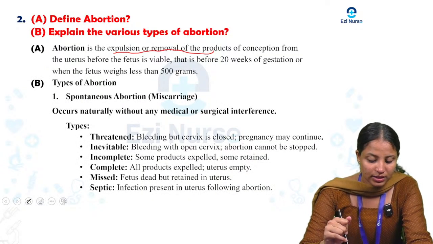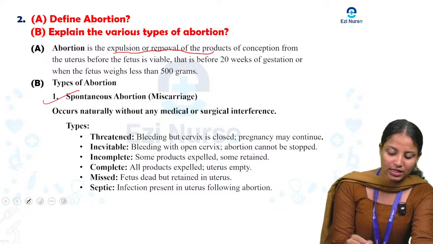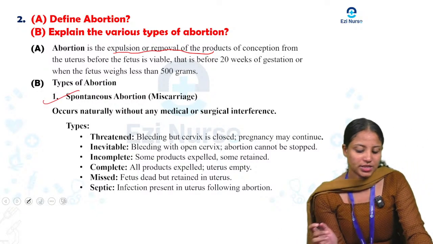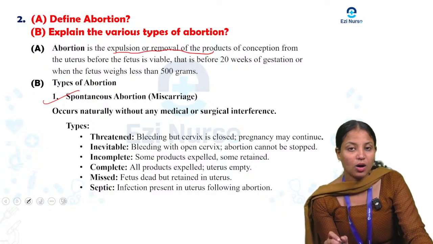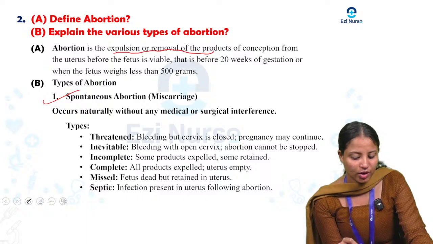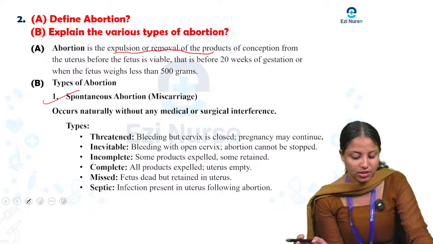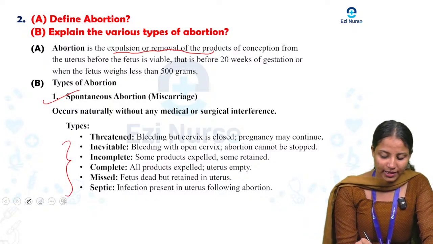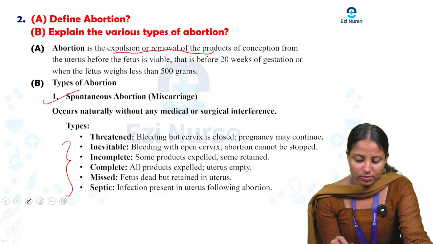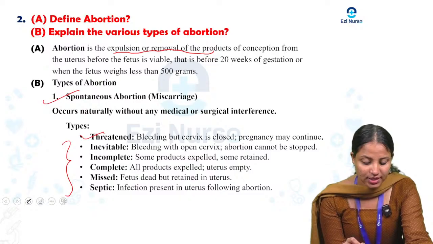So here we can see the types of abortion. First one is spontaneous abortion, that is miscarriage. It occurs naturally, without any medical or surgical interference. So here we can see the types. First one is threatened: bleeding but the cervix is closed. Pregnancy may continue. That is threatened abortion.